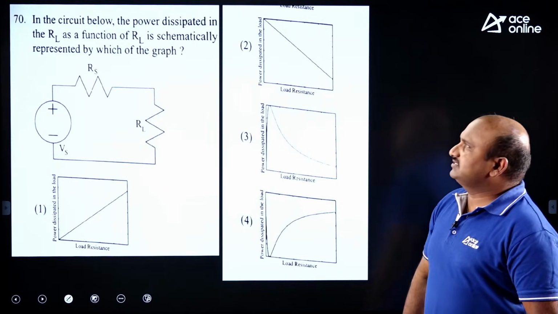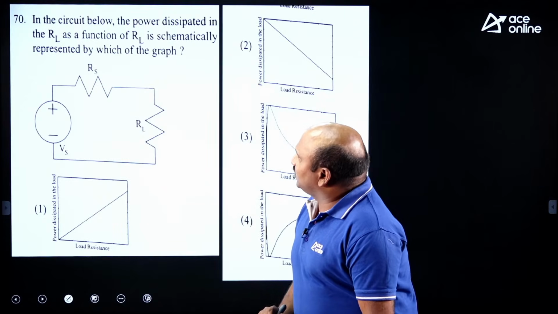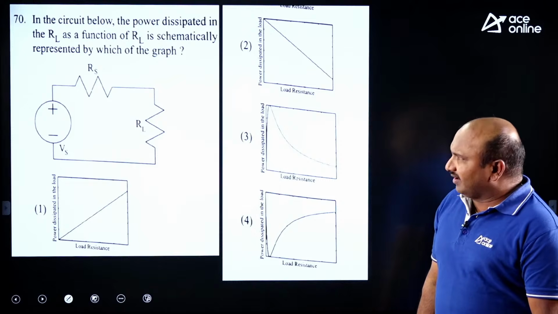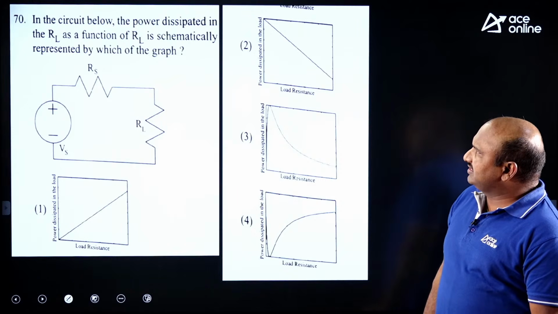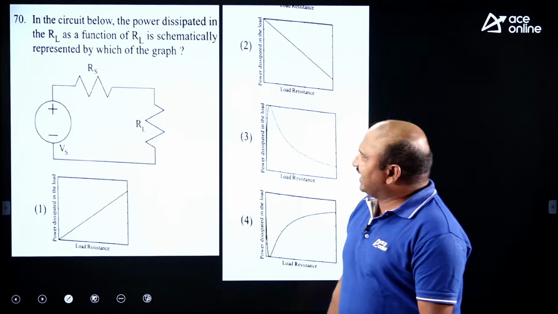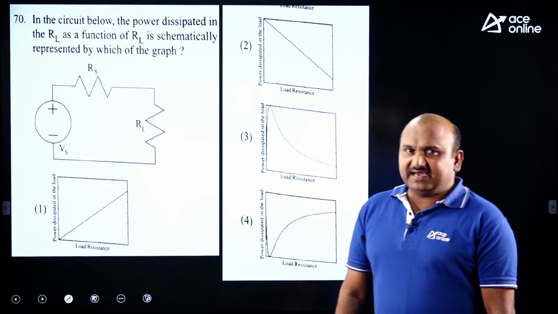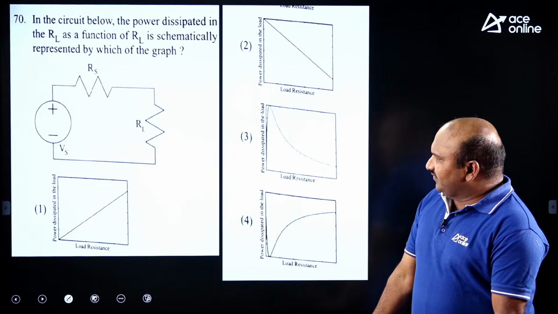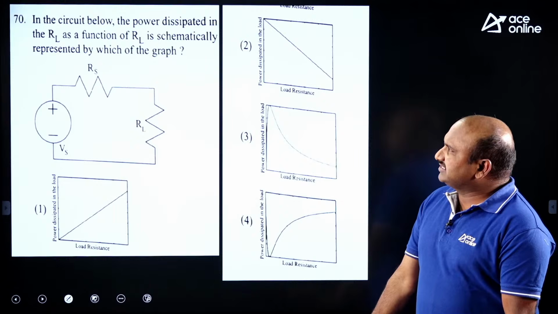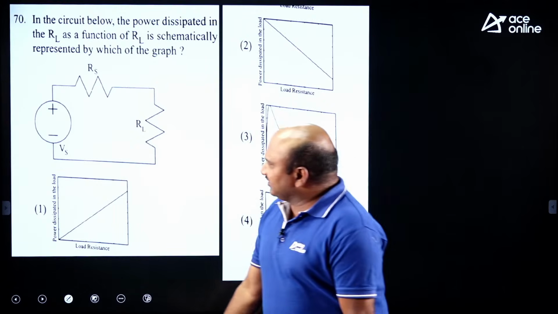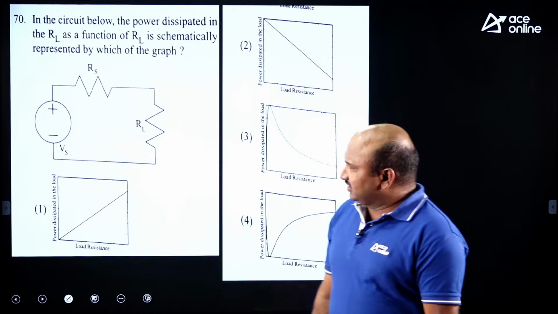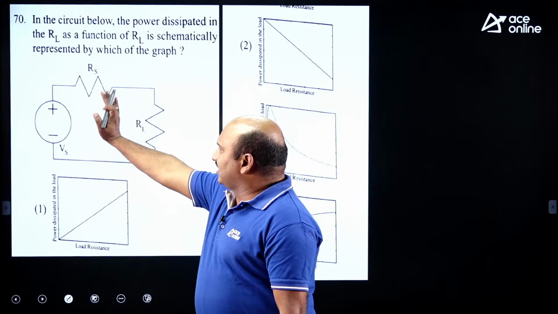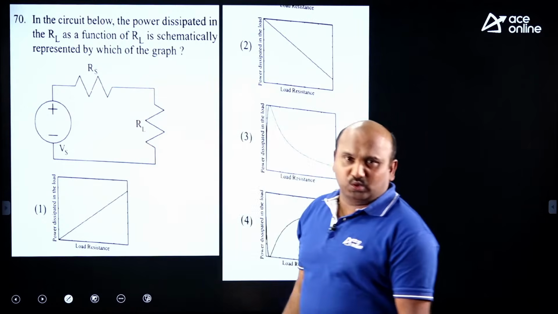The question is, in the circuit below, the power dissipated in RL as a function of RL is schematically represented by which of the graphs? Guys, already we have discussed in the class, this is the maximum power transfer theorem. Under the maximum power transfer theorem condition, a source or the Thevenin's equivalent is connected to the load resistance.